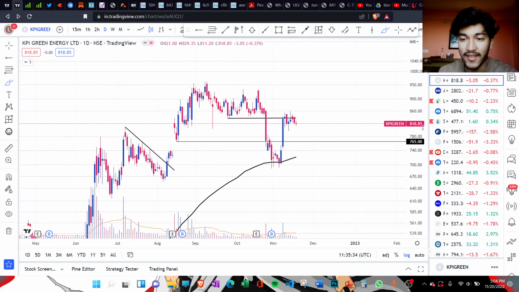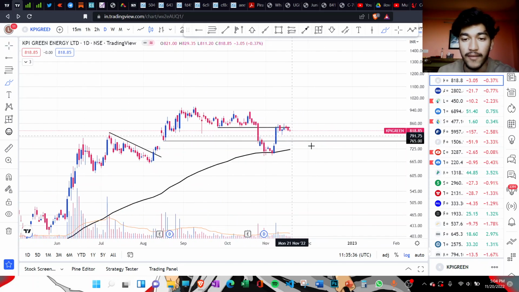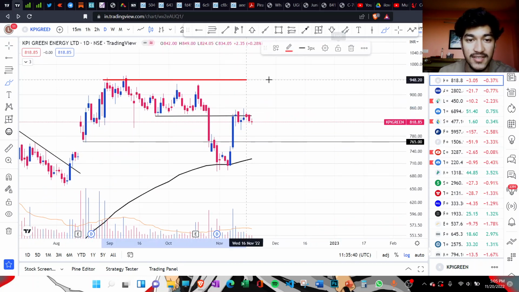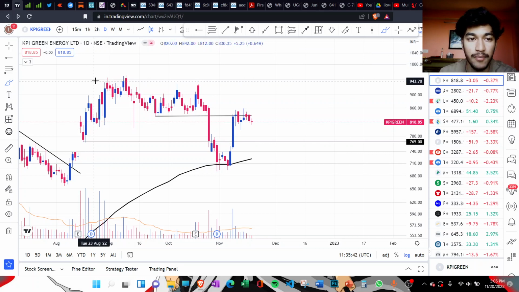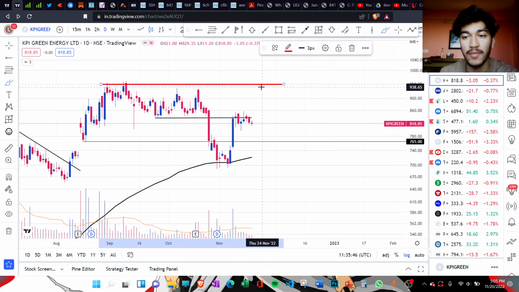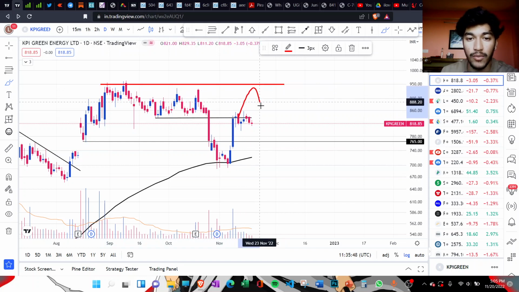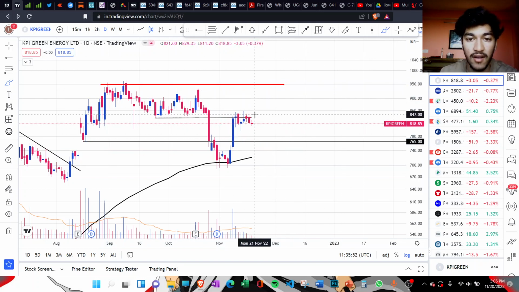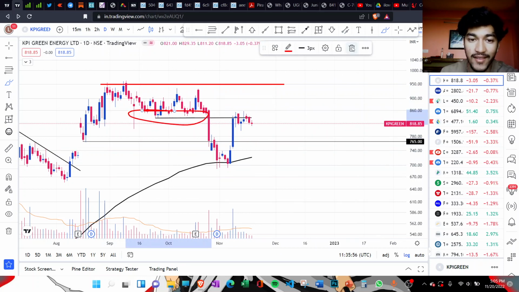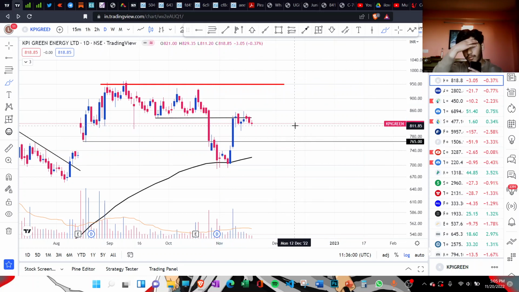So currently it's rising right now, but I still say you need to be careful unless it crosses the previous high level. Unless it crosses the previous high level, there is a very good possibility that it may go up to this level and again start coming down, or maybe it can start its down move from here as well, because currently this area which was acting as a strong support is now acting as a resistance. So again, one needs to be careful.